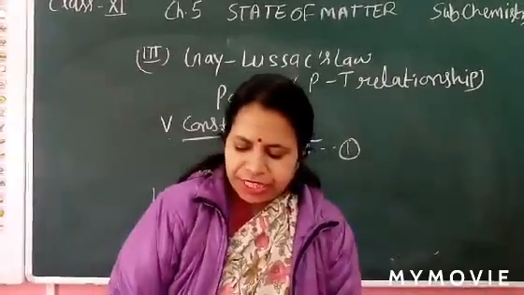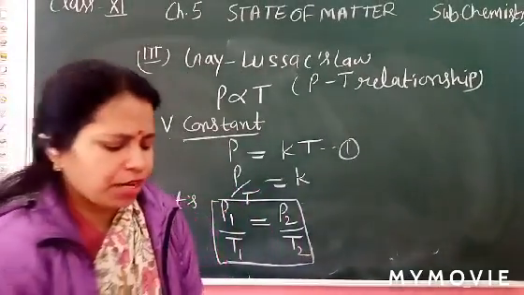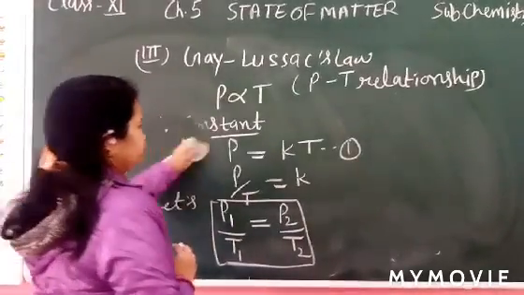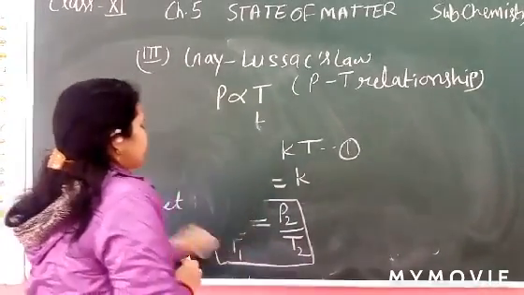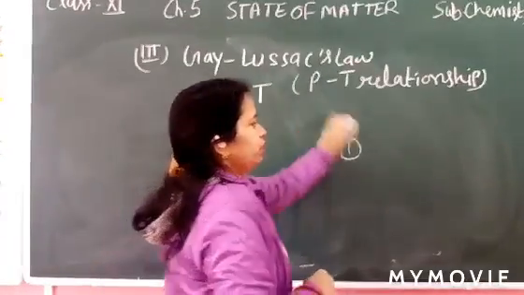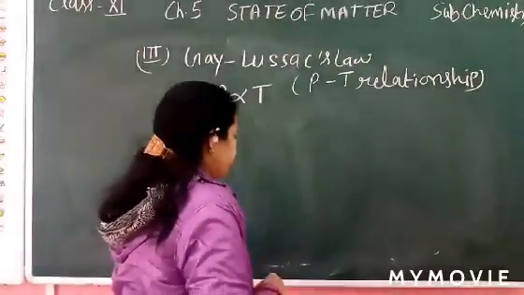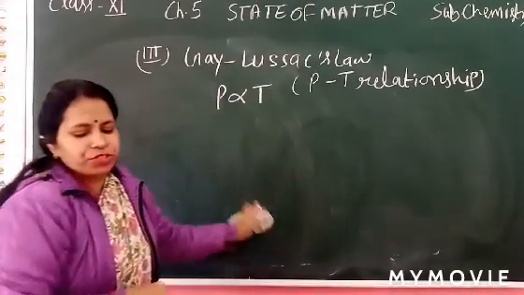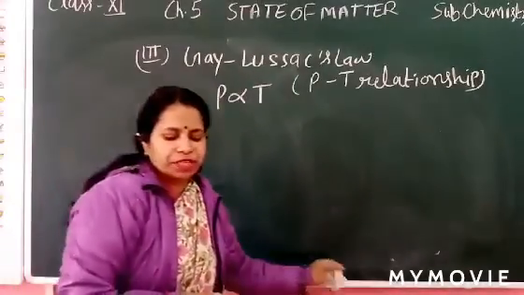Now the next heading is graphical representation. You can see P proportional to T. When we plot the curve between pressure and temperature, what happens?